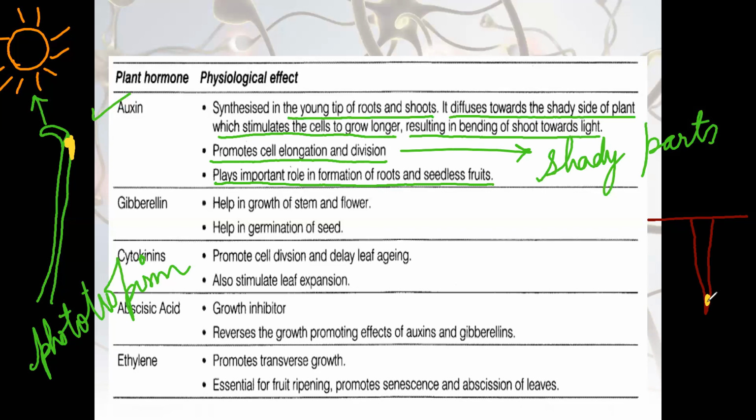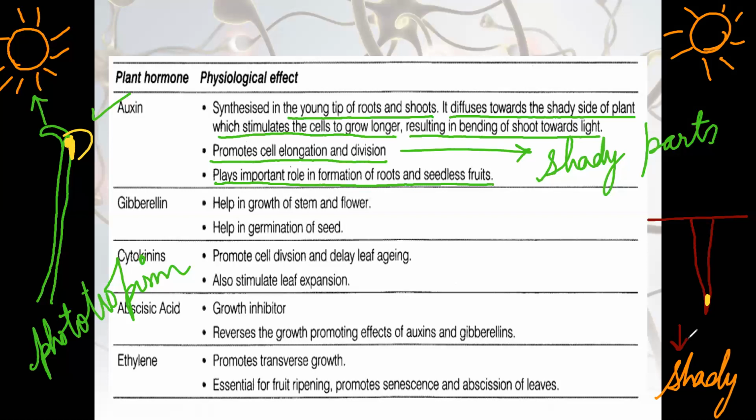Here also it's a tip. So what will happen here? Here there is no sunlight. Where is the sun? The sun is at the top. So auxin will move towards the shady region. Where is the shady region here? Here is the shady region. So auxin will accumulate in this direction.